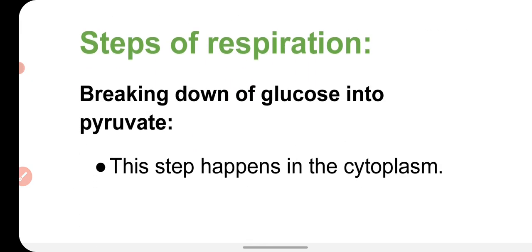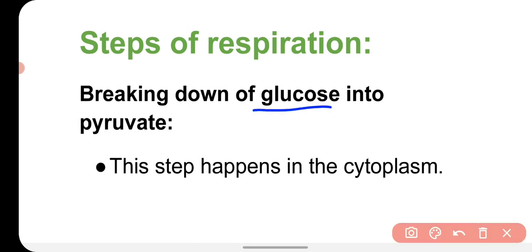Now we'll see the steps of respiration. As you know, in respiration the glucose is broken down to produce energy. First of all the glucose is broken down into a new substance called pyruvate, and this reaction takes place in the cytoplasm of the cell.